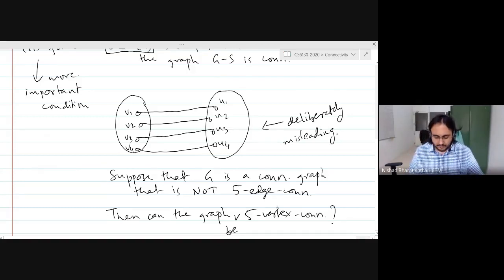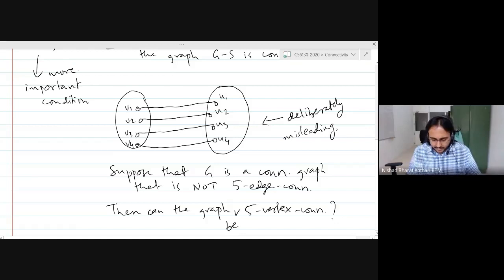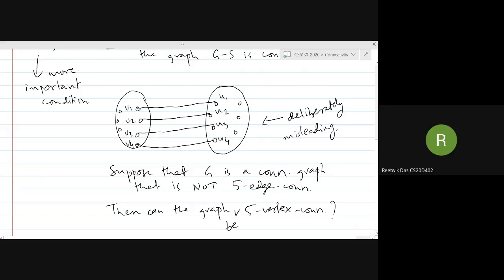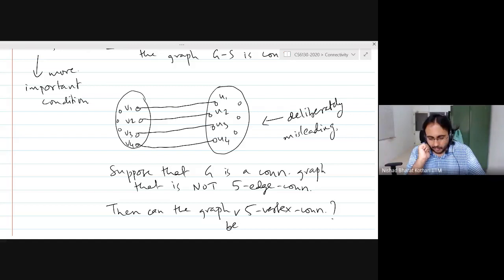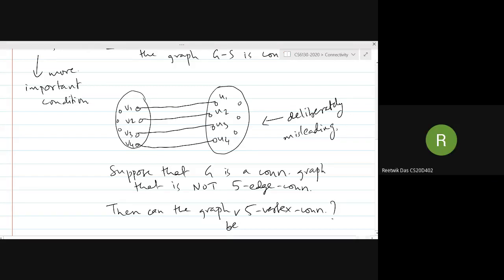Is this graph 5 vertex connected? Supposing there are more vertices here. If we choose the vertices corresponding to the edges that we're removing, then we can disconnect it by choosing like 5 vertices. So it cannot be 5 vertex connected if it's not 5 edge connected. Right. You mean deleting 4 vertices, right? Not 5. Yeah. Okay.